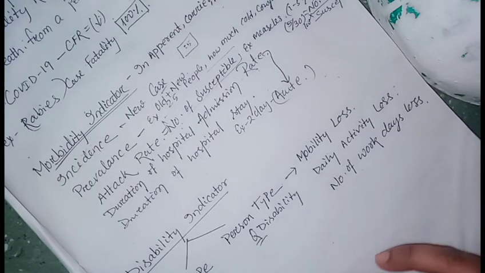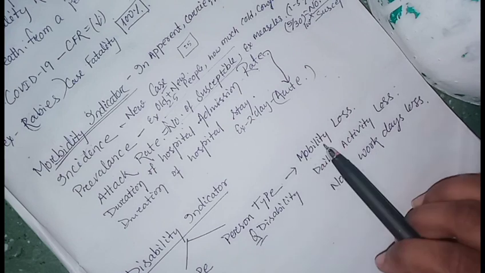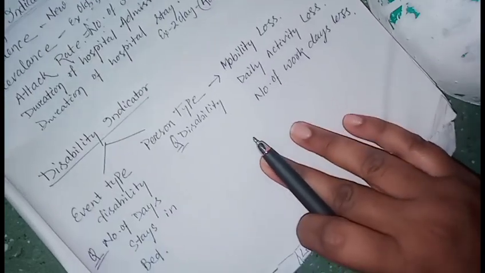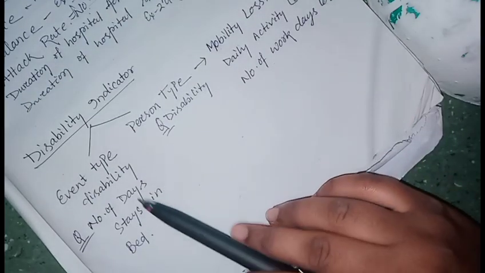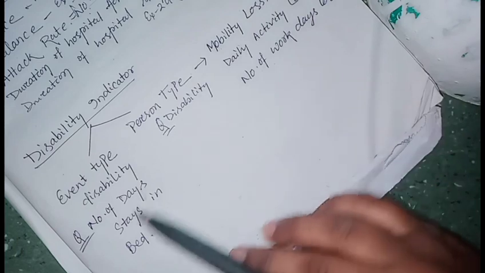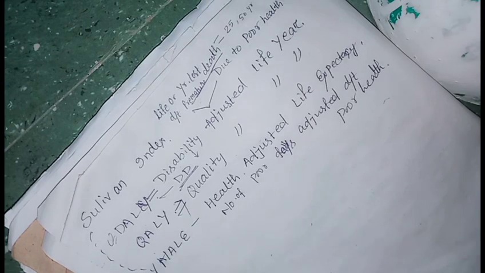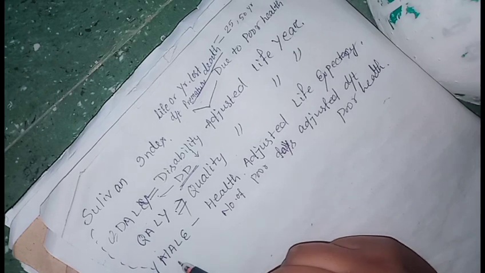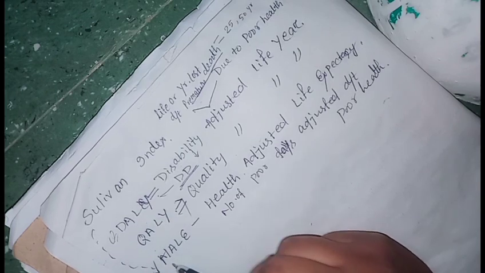Then the disability indicator is of 2 types: one is event type, another is person type. In person type, there will be daily activity loss, mobility loss, no work, number of work days lost. But in event type, it is the number of days the person does all the daily activity easily, but does not go for any work and remains in bed. That is the event type of disability. Event type of disability is calculated by the Sullivan index, DALY, QALY and HALE. The Sullivan index now comes under HALE.